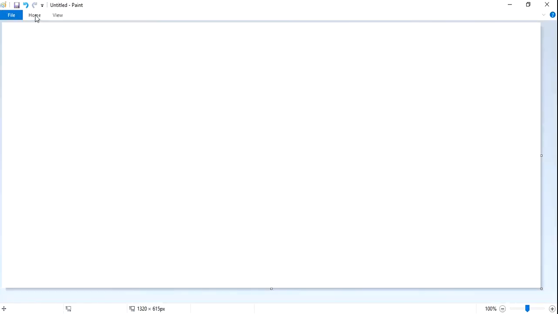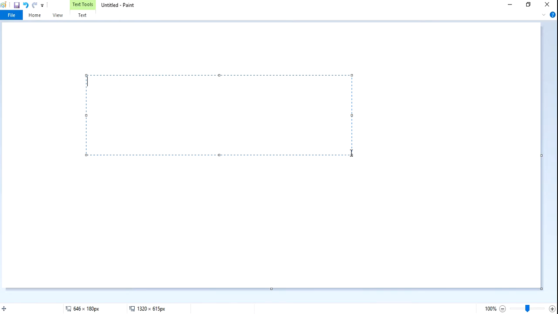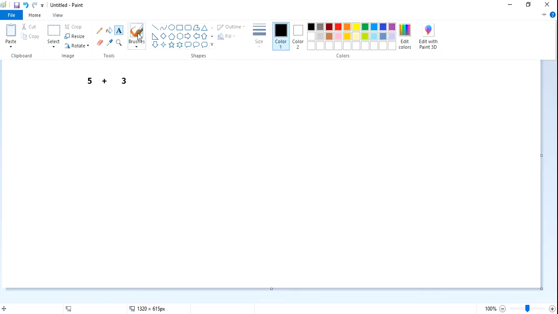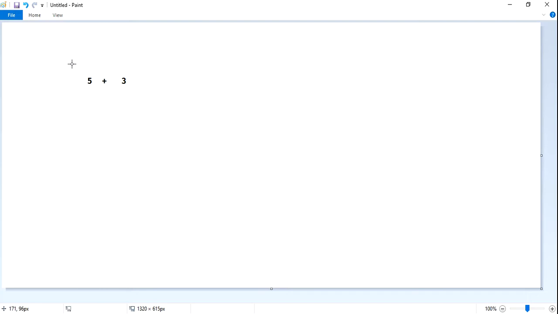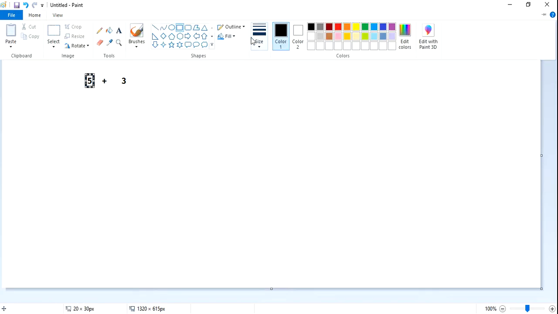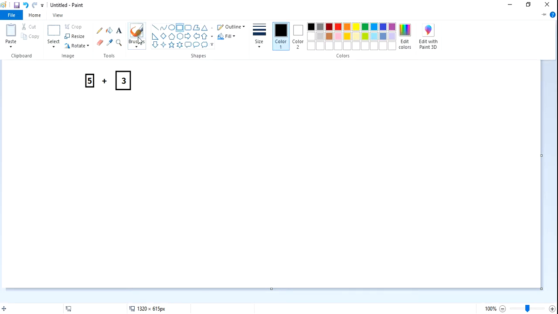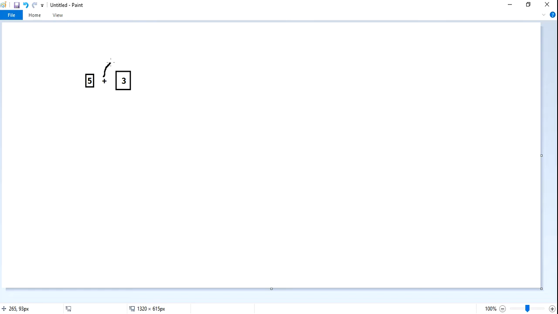You already know if you perform 5 plus 3, this is a value and this is a value, and this part is nothing but an operator.